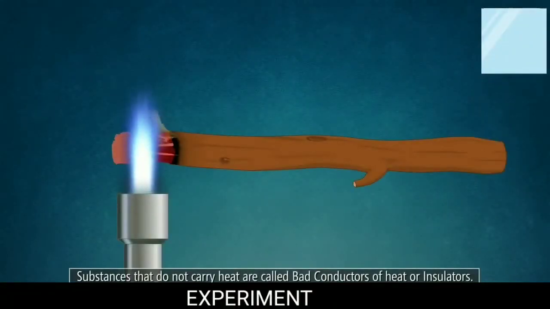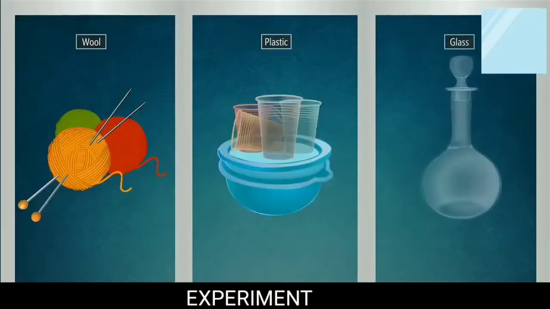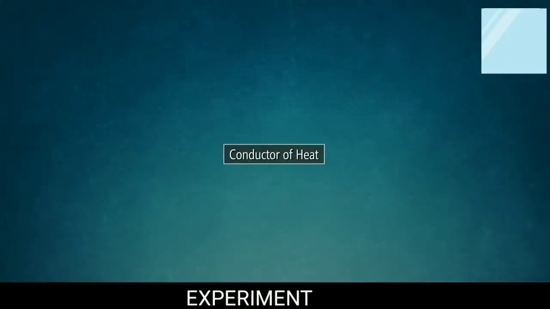Who are the bad conductors? The substances that do not carry heat are called the bad conductors of heat. Or we can say they are the insulators. Examples of insulators are wool, plastic and glass materials.